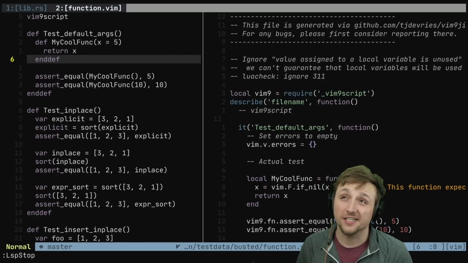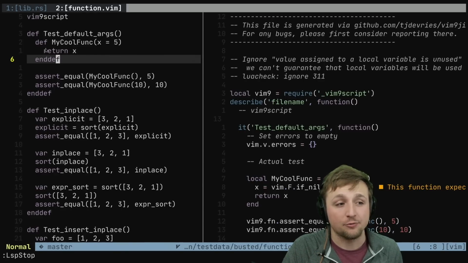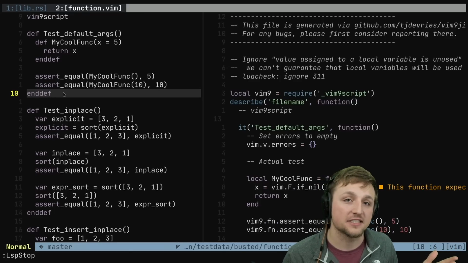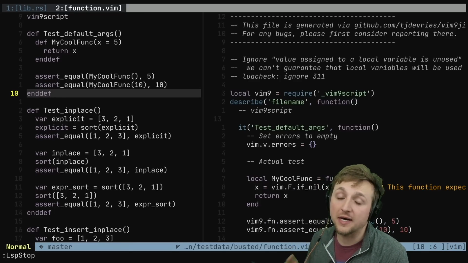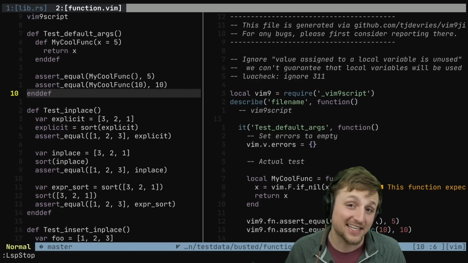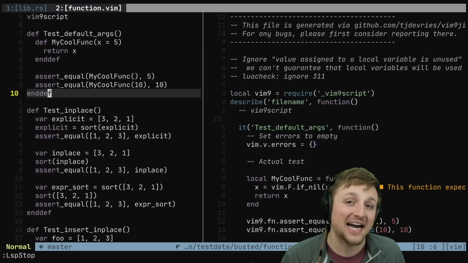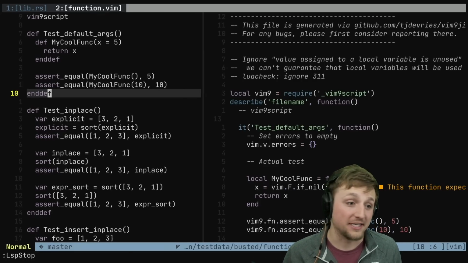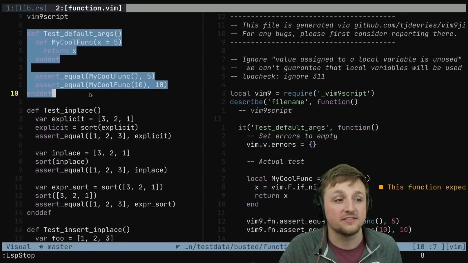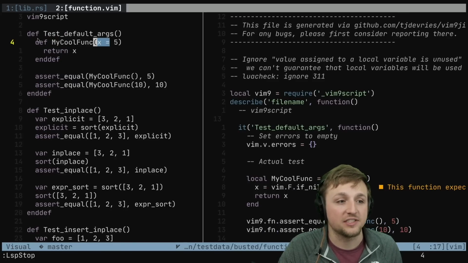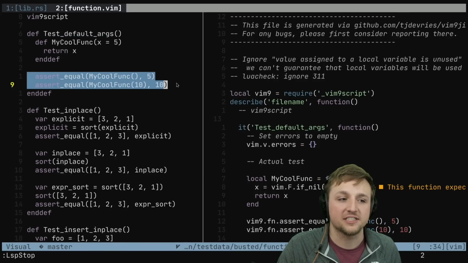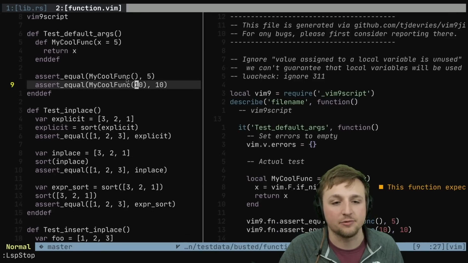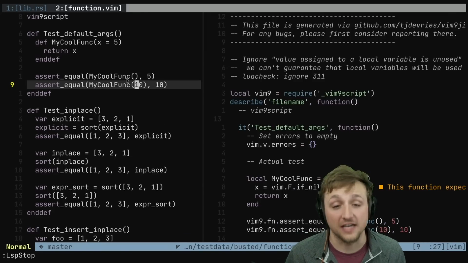What gets really excited about this last section is that we can take these tests, which are in the style of the Vim runtime tests, and we can generate corresponding Lua tests that can actually be executed by NeoVim inside of our test suite. What do I mean? I mean, we have this vim9 script. We define a test, we define a cool new function, and then we assert that when we call these things in, we get 5, and if we put in 10, instead we get 10. This basically tests default values.